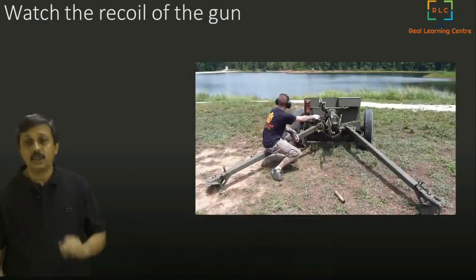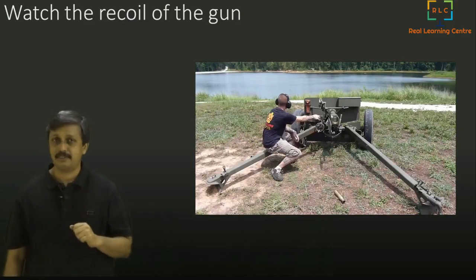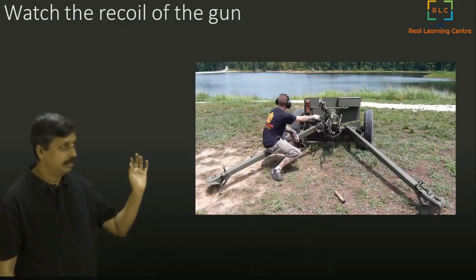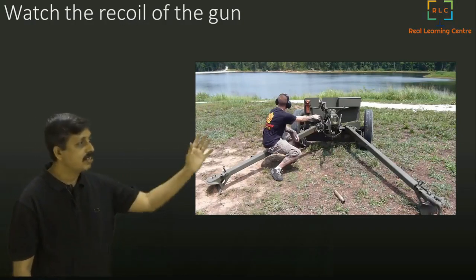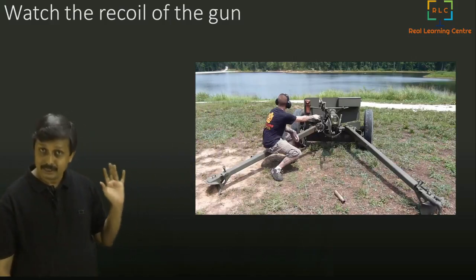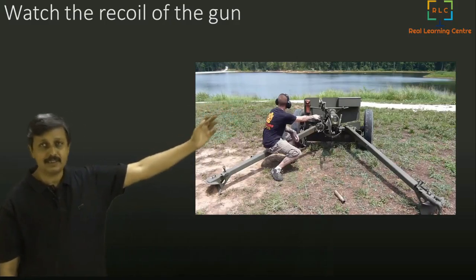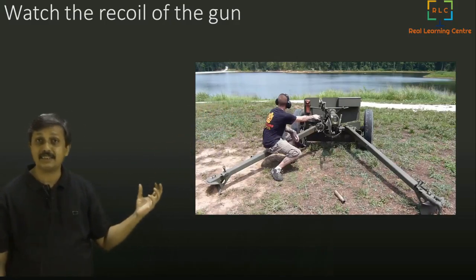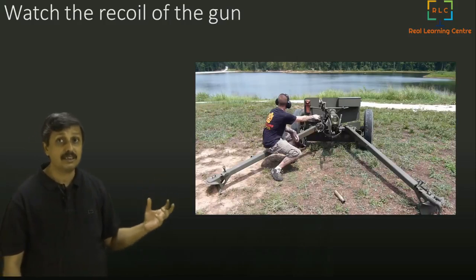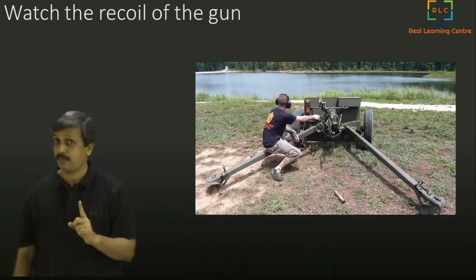That is the recoil of the gun. The bullet goes forward and the gun comes back. You can see the bullet goes forward for a very long distance, and the gun comes back for a very short distance. That's because their masses are different, though the forces are the same on both of them.